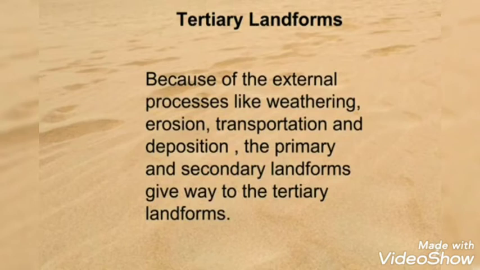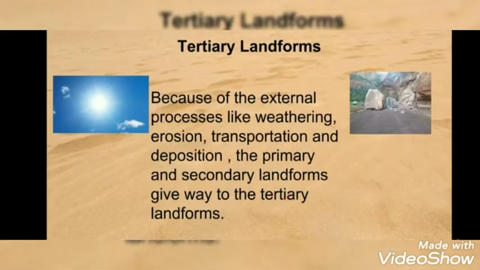These changes occur because of the external processes working on the Earth's surface. Students, they are mainly solar energy, gravitational force and kinetic energy associated with the moving object on the Earth's surface.